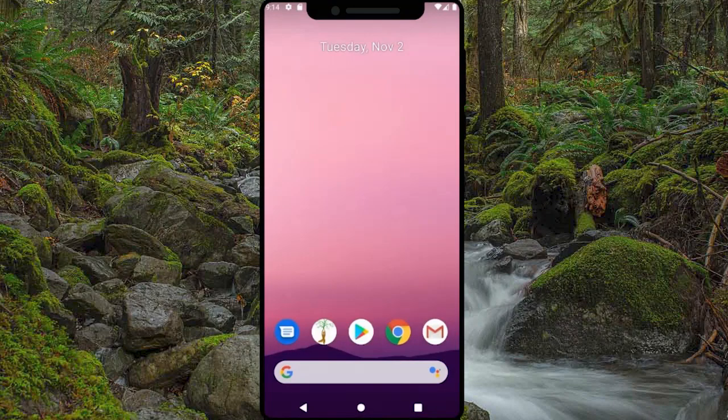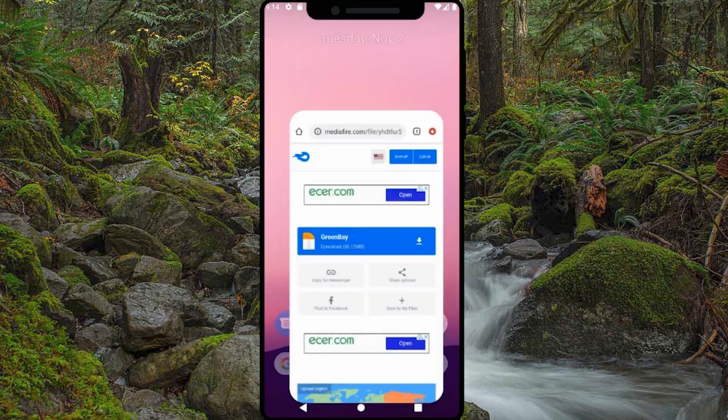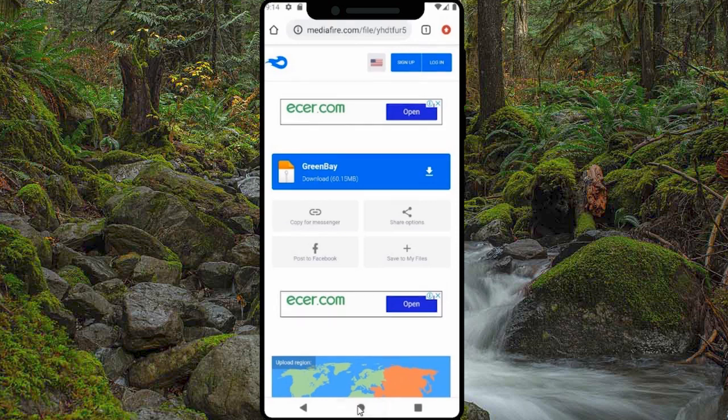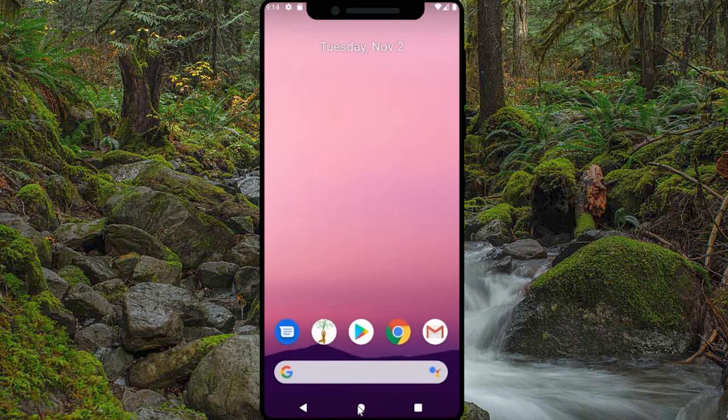The GreenBay system has an Android application. You can download this Android application using our media file link. This app is already installed on this device. Let's see what we can do with this app.